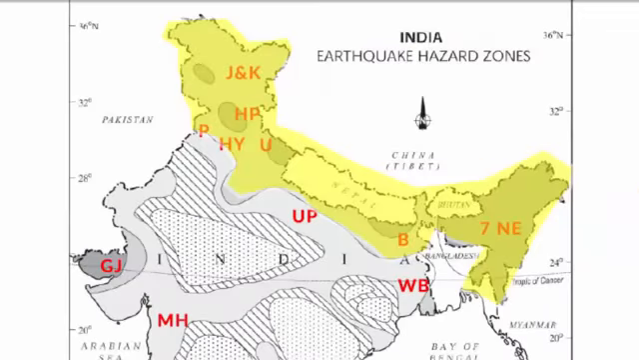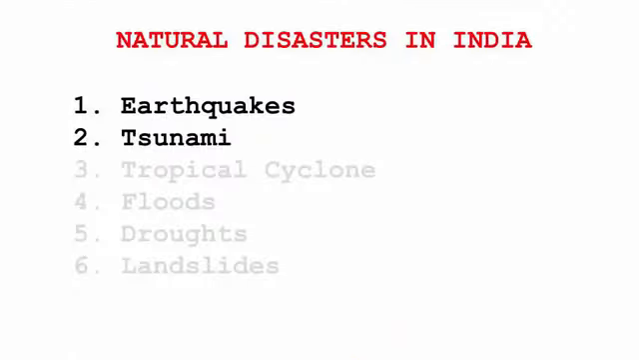So naturally, it has to be a very high risk zone, and it is also said that we are constantly being pushed towards the north side. As a result, Himalaya is rising day by day. Moving on to the next phenomena, it's the tsunami.